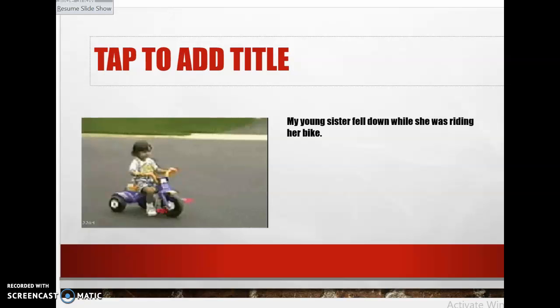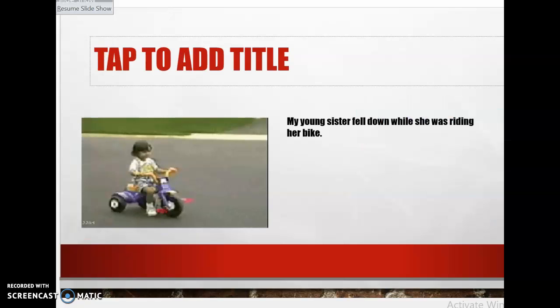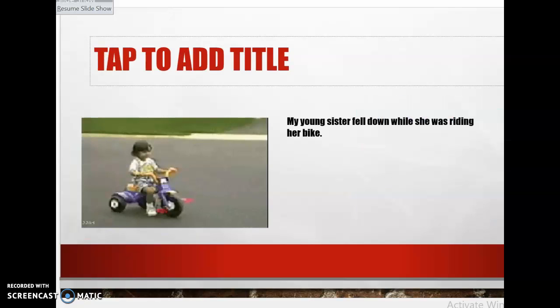So I will repeat. Here, in the two examples, after while, I use past continuous. While I was skating, while she was riding. After while, directly, I use past continuous. The other verb, I have to think about it. If it needs a long time, like was riding, I use past continuous. If it needs a short time, like this example, I use simple past.